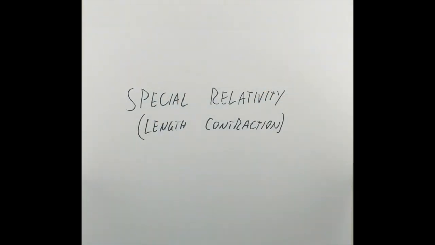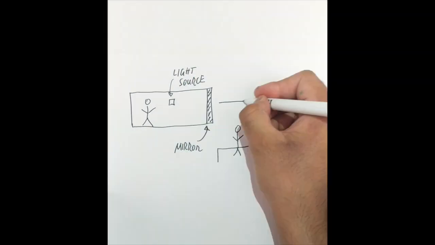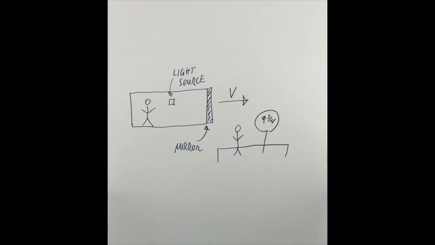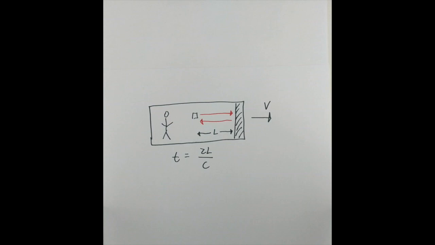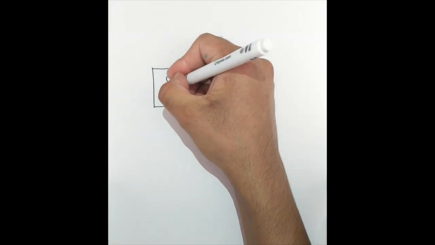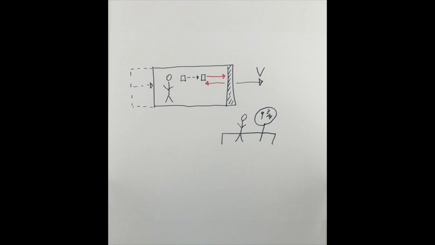Now let's move into another section of special relativity, length contraction. If we have the same moving train as before, with one observer on the platform and one observer in the train with a light source moving horizontally this time instead of vertically. In the reference frame of the observer on the platform, we see that the source moves a small distance horizontally.